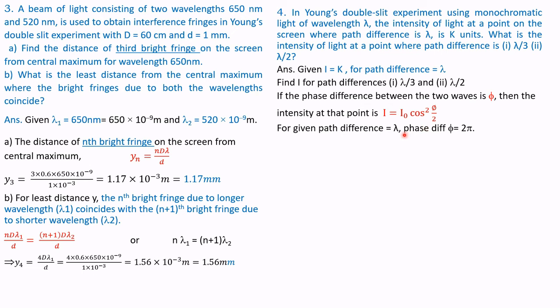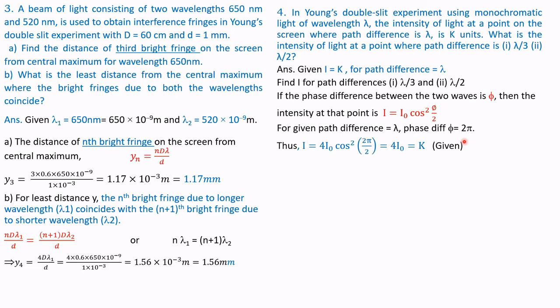So if the path difference is lambda, the phase difference is phi equal to 2 pi. This you have to remember.